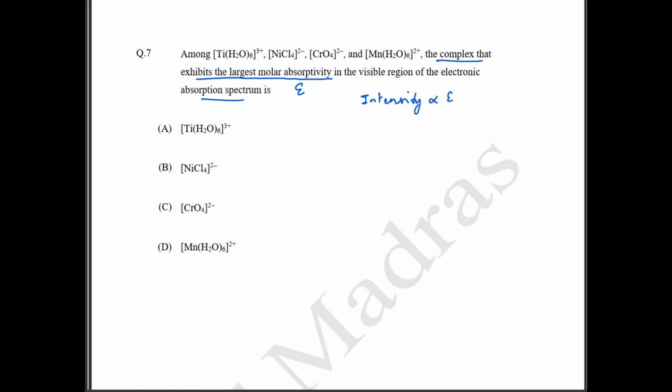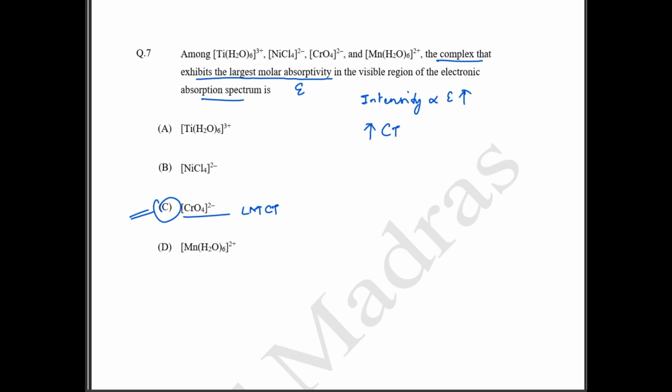The intensity will be more in the case of charge transfer spectra, so your molar absorptivity will also be more. Chromium oxide is going to show ligand to metal charge transfer, so this is going to have the highest molar absorptivity.